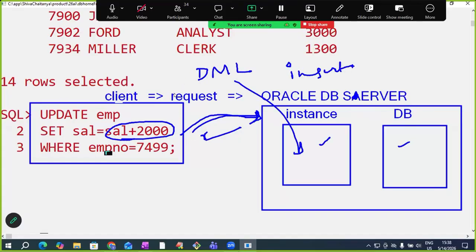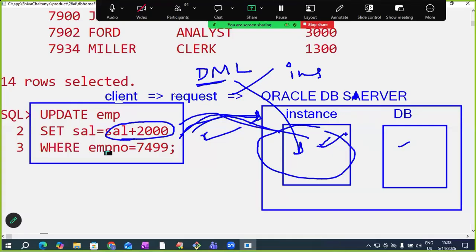I already told this point. When you insert, the record will be inserted in the instance. In the same way, the update command updates in the instance, because update is a DML command. Every DML command will be applied on the instance only. Remember this point. DDL commands are auto commit commands.